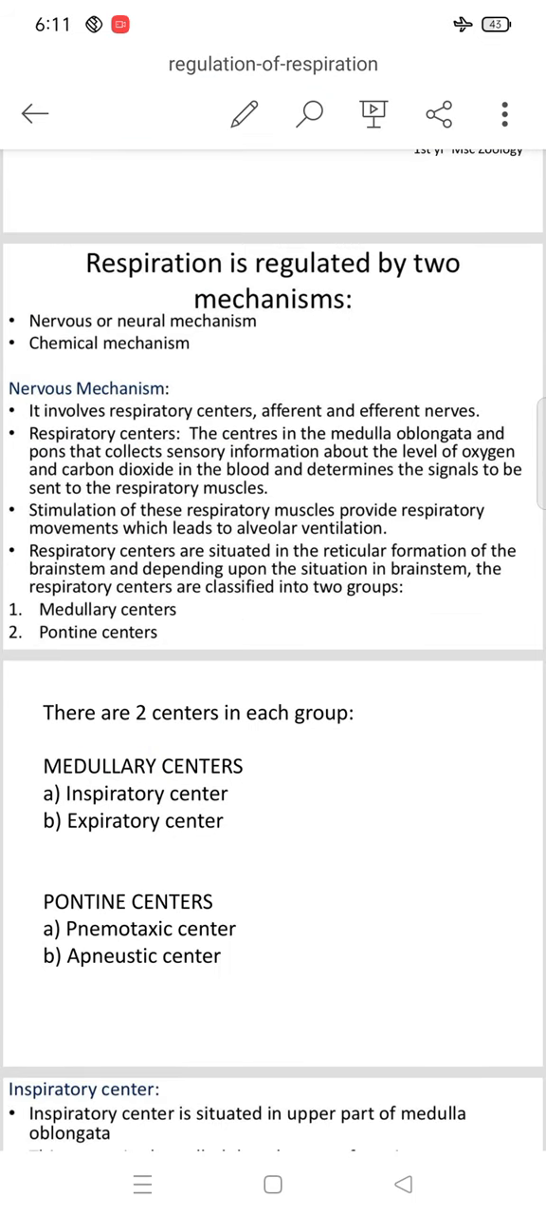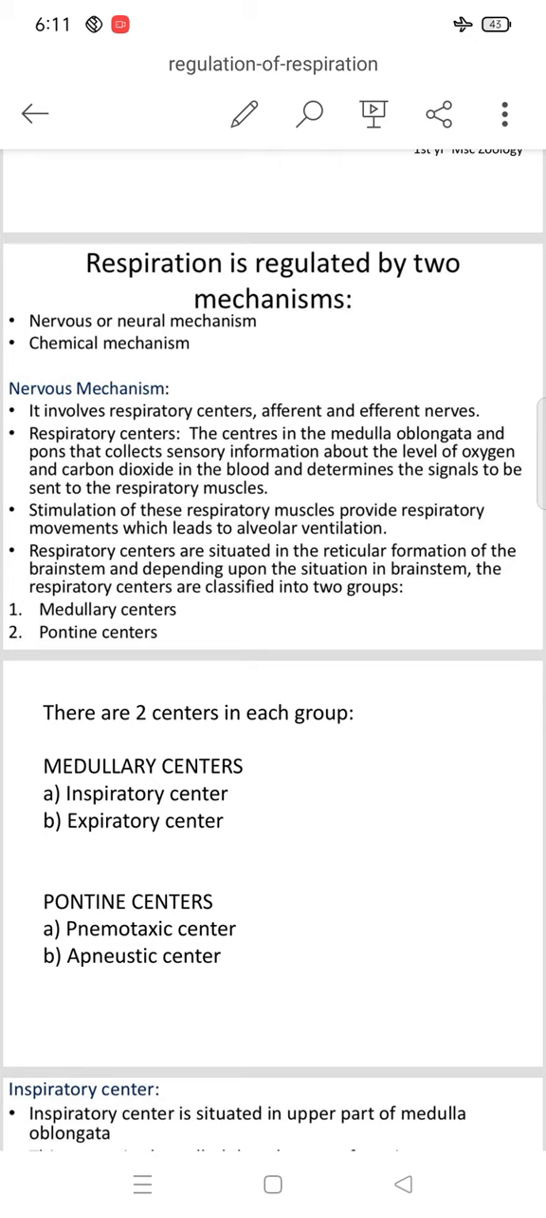Okay, today we are discussing the regulation of respiration, and it is controlled by two types of mechanism. The first one is nervous and the second one is the chemical mechanism. In the case of the nervous or neural mechanism, it involves two types of centers, that is afferent and efferent centers. Then we discussed the respiratory centers, situated in the medulla oblongata and the pons, that collect the sensory information about the level of oxygen and carbon dioxide in the blood, and also send signals to the respiratory muscles.